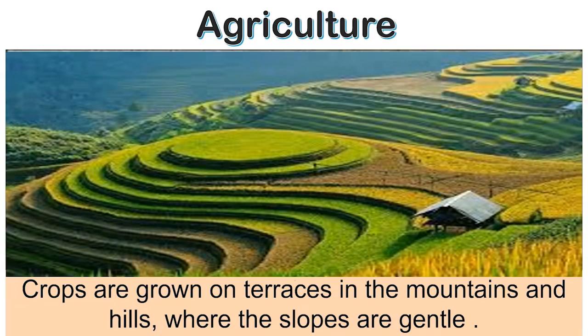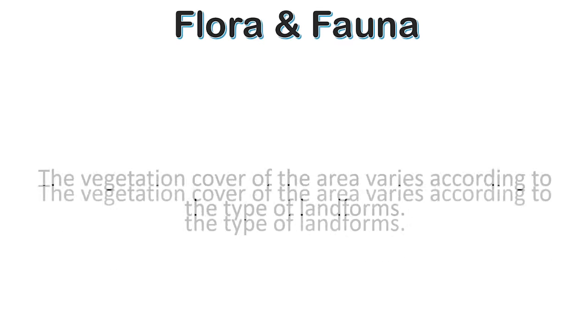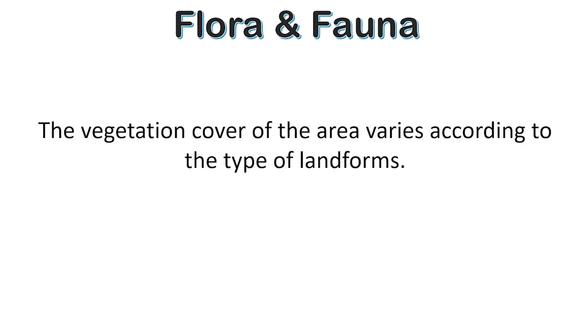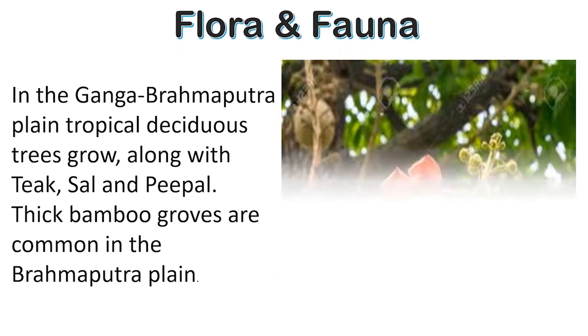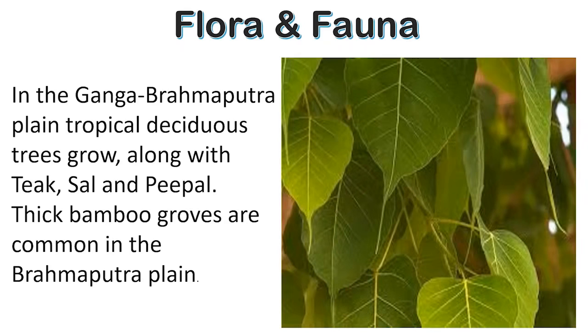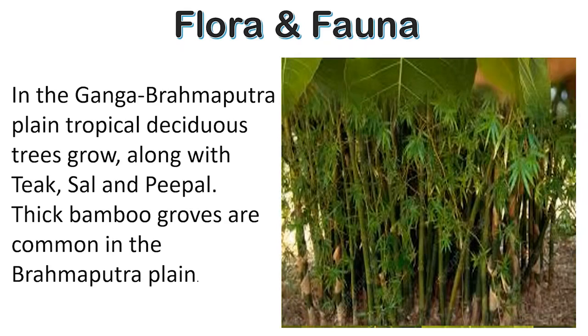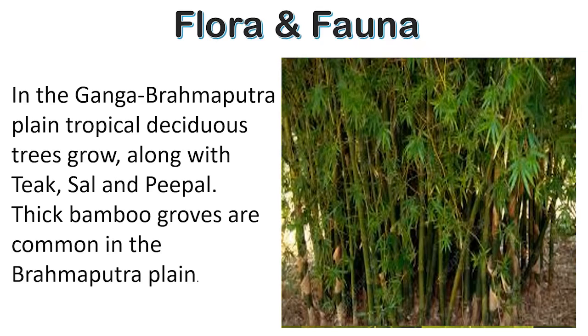Let us talk about the flora and fauna of the region. The vegetation cover of the area varies according to the type of landforms. In the Ganga and Brahmaputra plain, tropical deciduous trees grow, along with teak, sal, and peepal. Thick bamboo groves are common in the Brahmaputra plain.